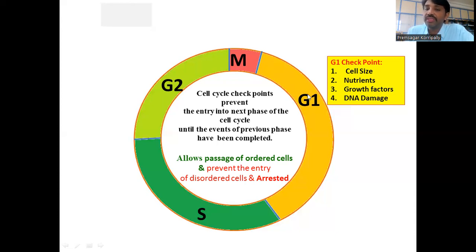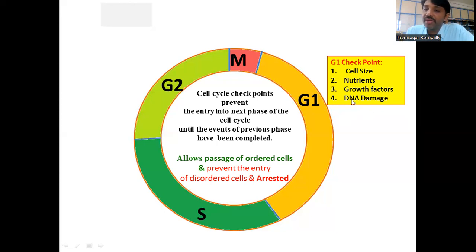But during G1, the cell size has to increase, meaning the cell has to grow. To grow, it requires nutrients. If there are enough nutrients, then only the cell grows. It also requires growth factors. And if there is any DNA damage in the genome of the cell, that also has to be repaired.